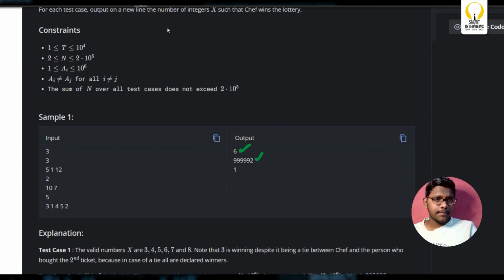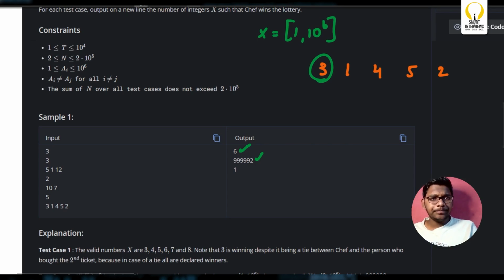Okay, now 3, 1, 4, 5, 2. X range will remain the same, 1 to 10 power 6. Chef picked this one, right? Okay. Now, for x equal to 1, who will win? There is no way chef can win this way. Next for 2, this is the closest distance. For 3, now chef can win. Now for 4, we're having direct 4, so chef can't win.